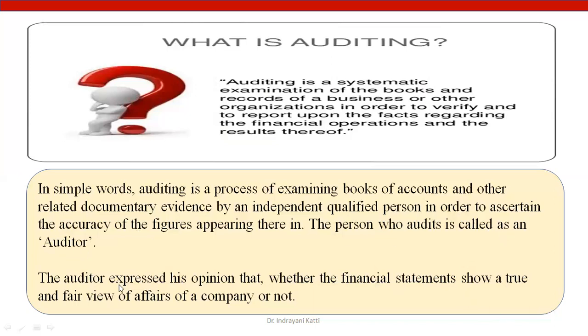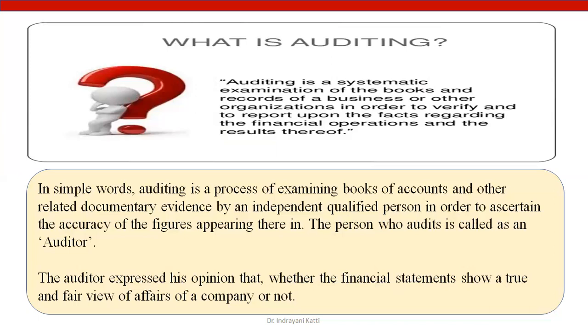The auditor expresses his opinion on whether the financial statements show a true and fair view of the affairs of the organization or not. He has to give his opinion at the end of the auditing process. He needs to express in the audit report that the financial statements prepared by the company show a true and fair view of the affairs of the company.